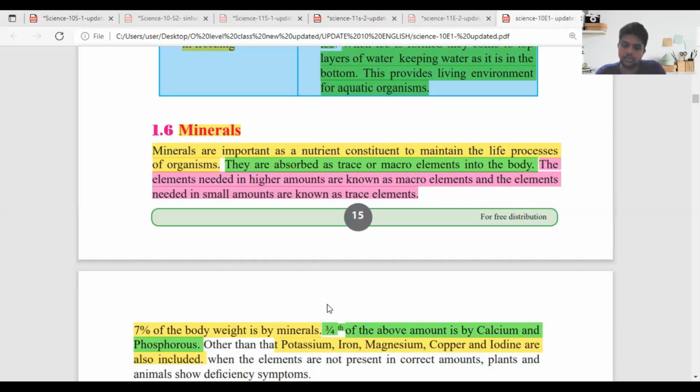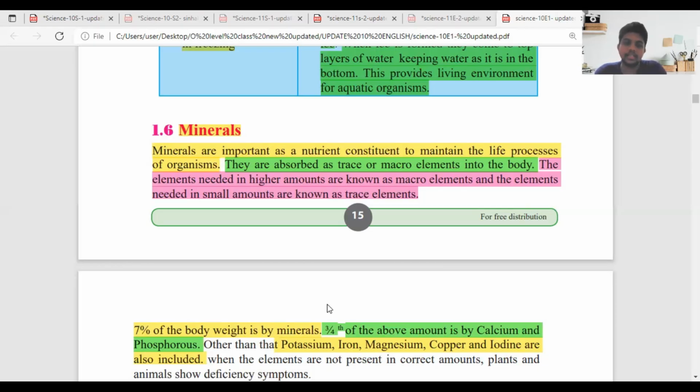Okay, Daru. Then write down the next point. The elements needed in high amounts are known as macro elements.